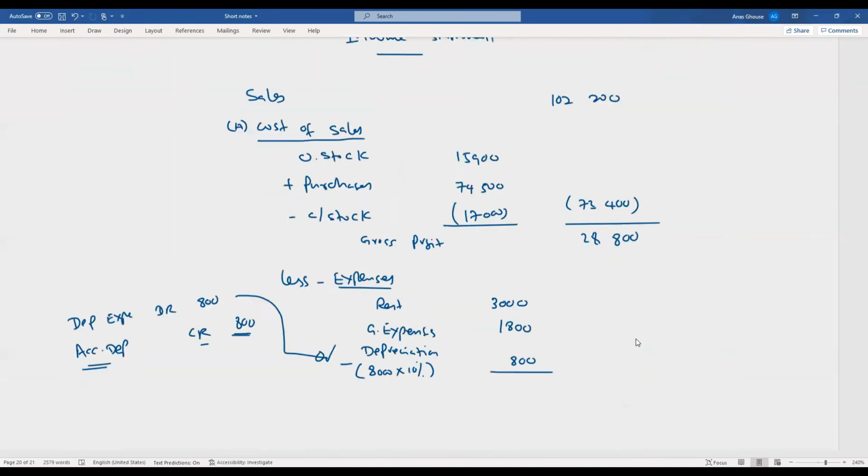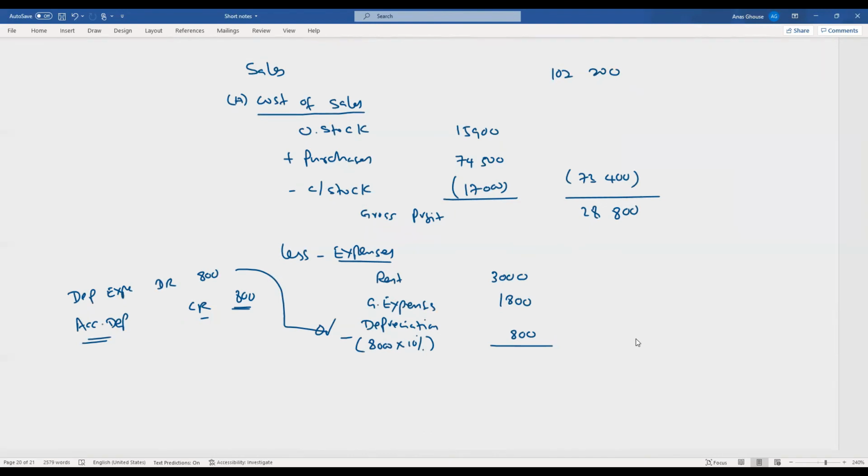Okay, so let's calculate the profit figure now. 3,600, 8 plus 8, 16, 5,600. So therefore, the net profit will be how much? 23,200. So this is the net profit.